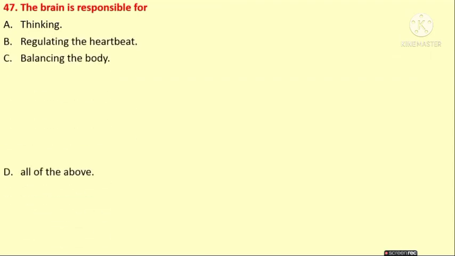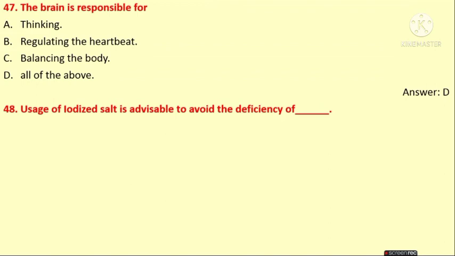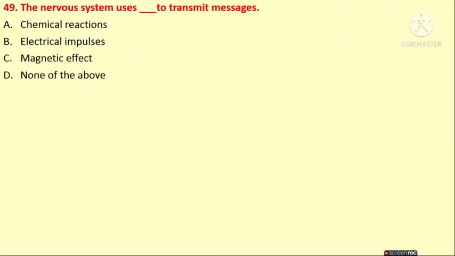Next question is, the brain is responsible for thinking, regulating the heartbeat, balancing the body. All of the above. The answer is D. Next, usage of iodized salt is advisable to avoid the deficiency of iron, calcium, iodine, magnesium. Iodized salt means to increase iodine in the body. Therefore, the answer is C. The nervous system uses the dash to transmit the messages: chemical reactions, electrical impulses, magnetic effect, and none of the above. Yes, the answer is electrical impulses.